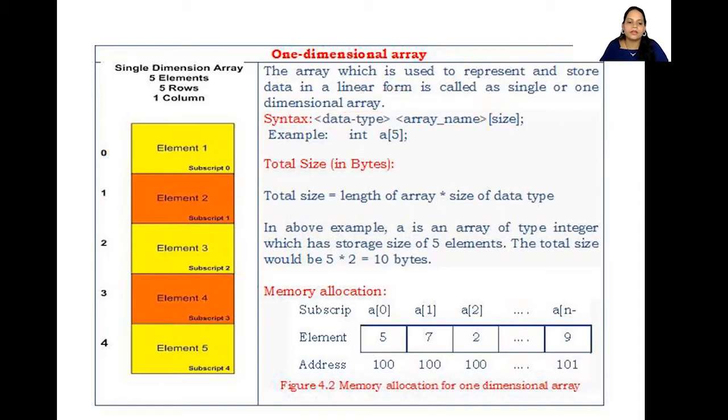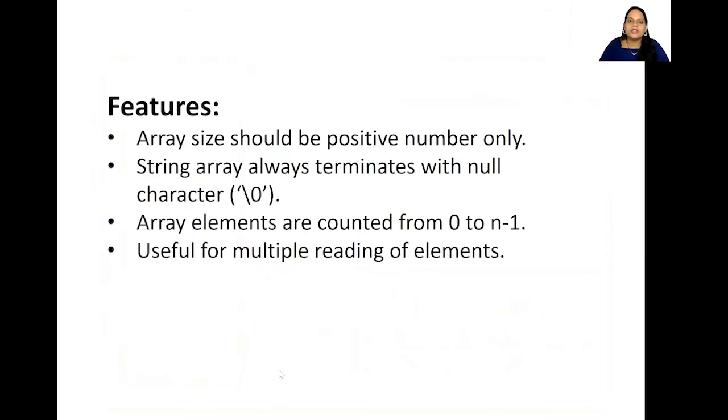So what are the features of a single dimensional array? Array size should be a positive number only. So you cannot declare int a of -5. This is wrong. Okay, this has to be a positive number.